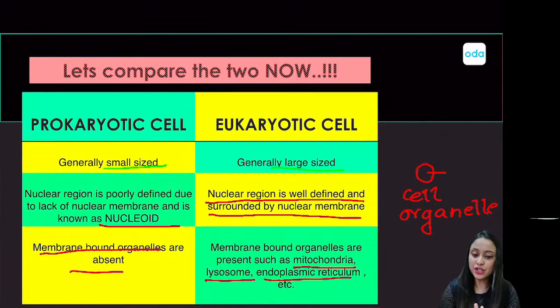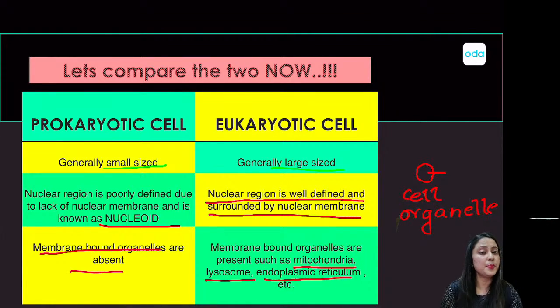Alright. So in short, if we just revise what we have just learnt: a prokaryotic cell is small in size, and a eukaryotic cell is generally comparatively larger in size. Prokaryotic cells will not have a nucleus, instead they have a nucleoid. But a eukaryotic cell will have a well developed nucleus surrounded by a nuclear membrane.